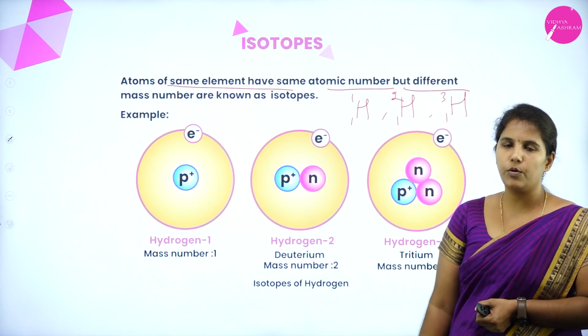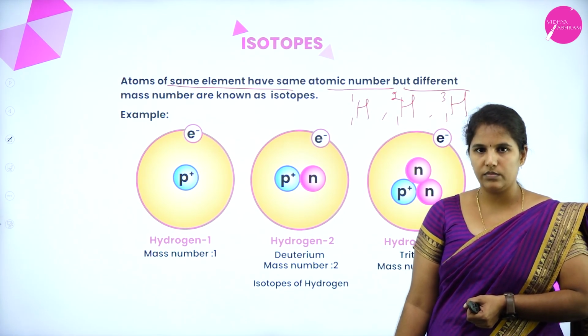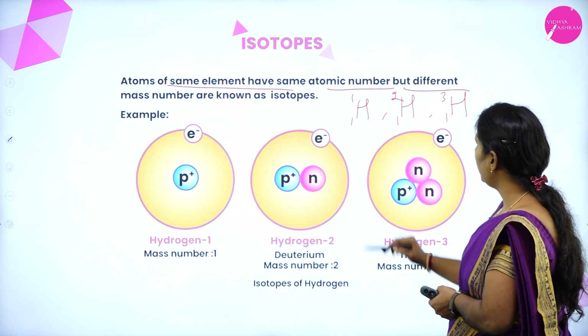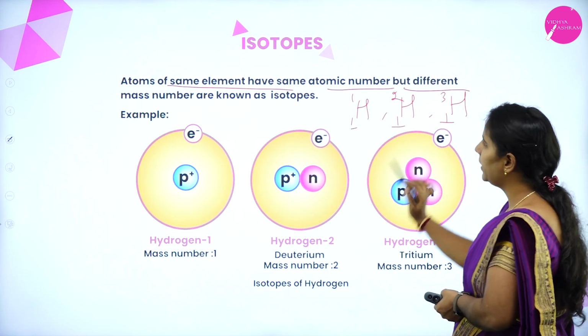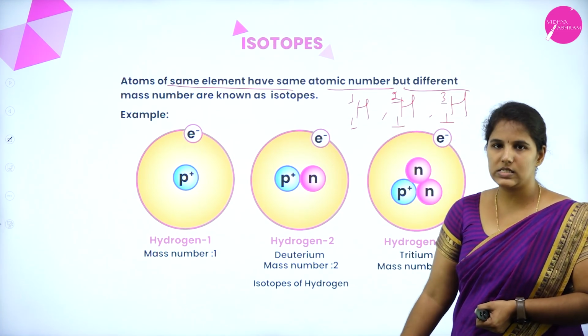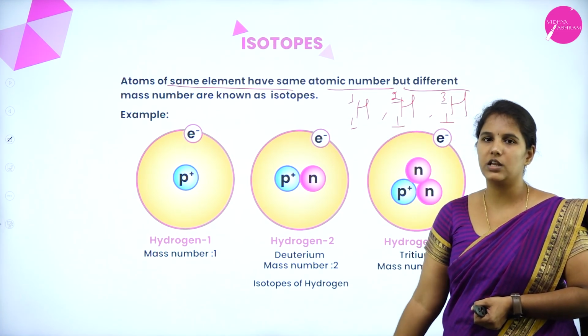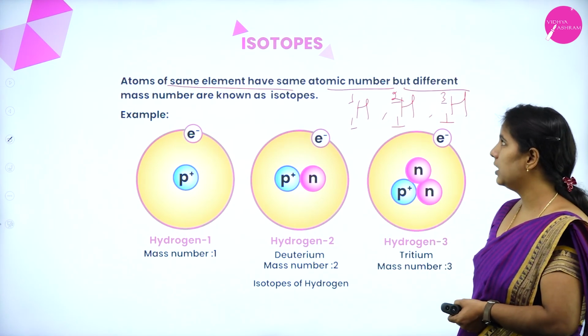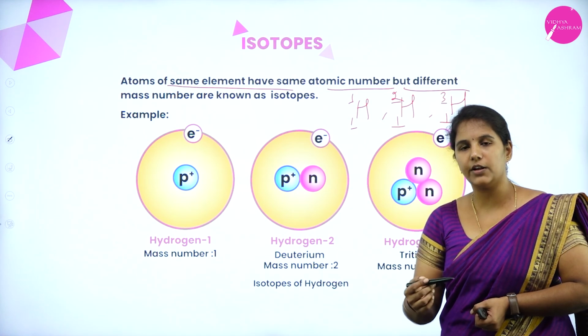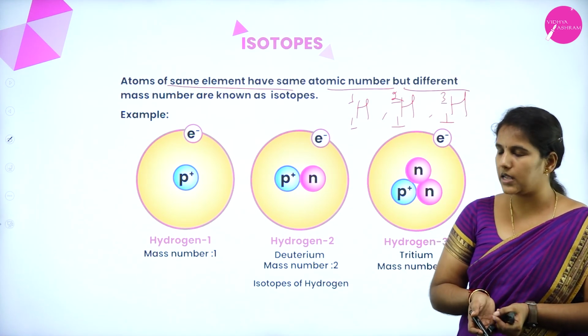You can see that these are atoms of the same element having the same atomic number, but there is a difference in the mass number. Such kinds of elements are known as isotopes.